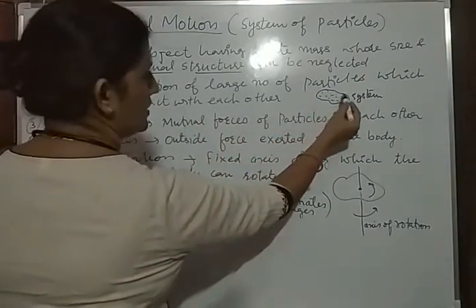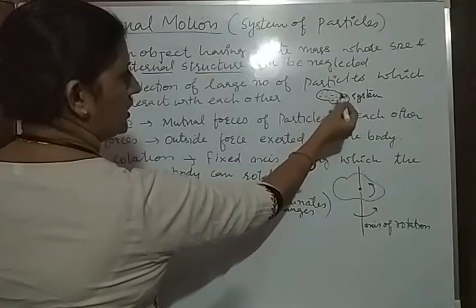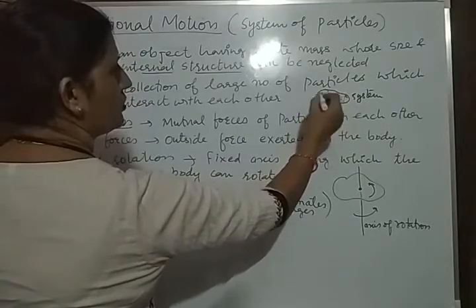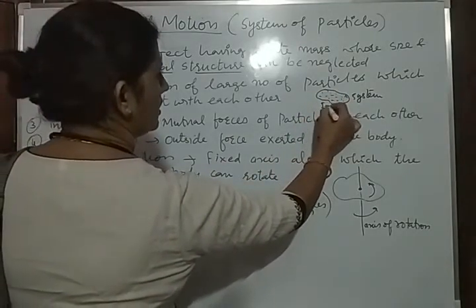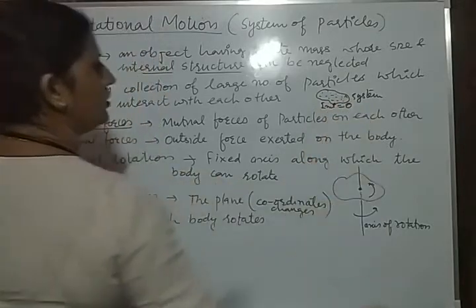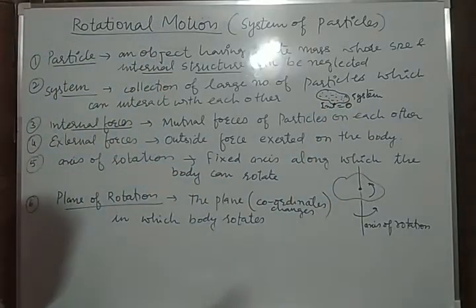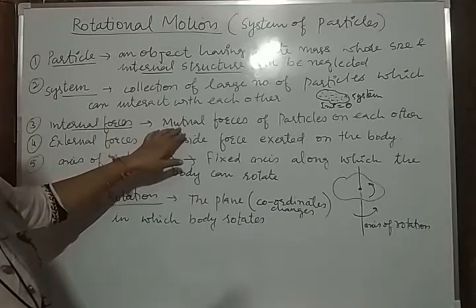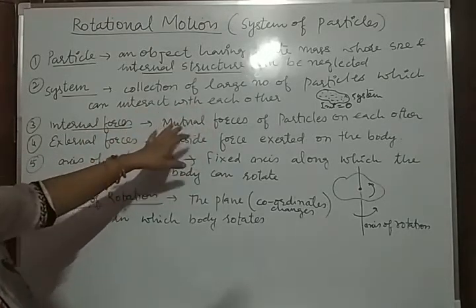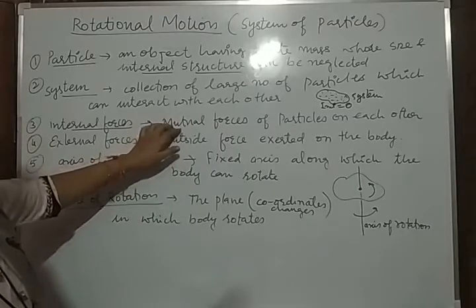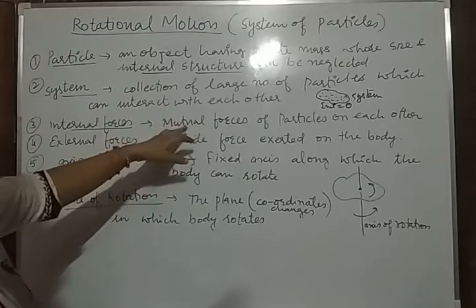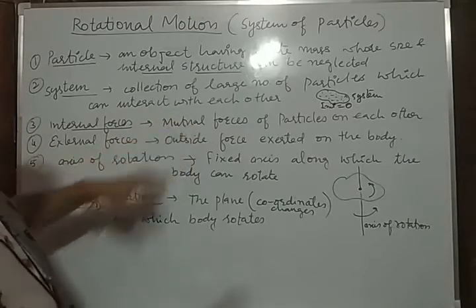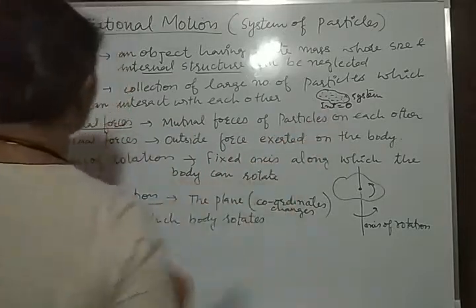These particles inside the body can interact with each other and apply mutual forces, but the net internal force on the rigid body, on the system, is considered to be 0, because these forces are equal and opposite and they cancel each other. That's why the total internal force is taken to be 0.